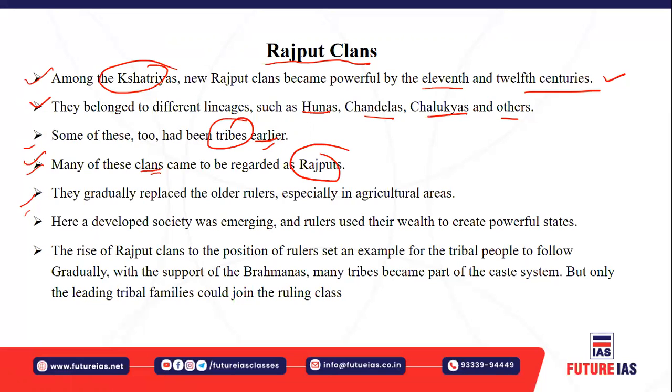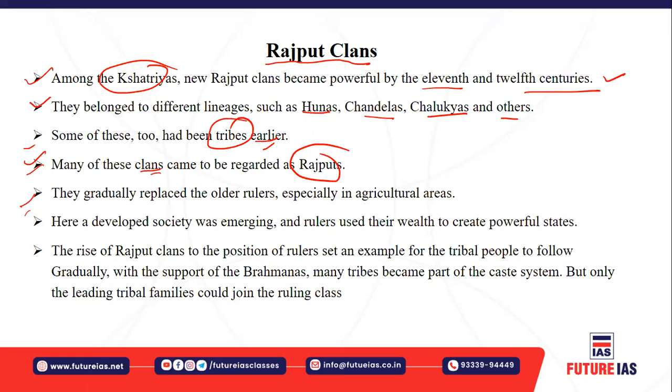clans emerged. Now, the rise of Rajput clans to the position of rulers set an example for the tribal people to follow. So that is how the tribal people also started following the example of the rulers, with the support of the Brahmanas. So many tribes also became part of this caste system.